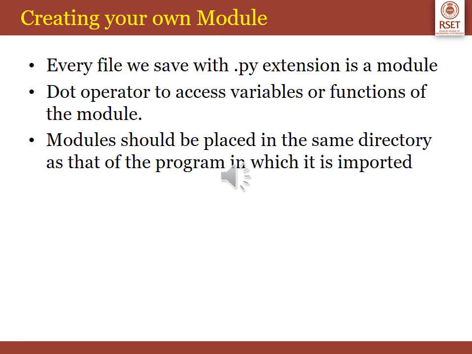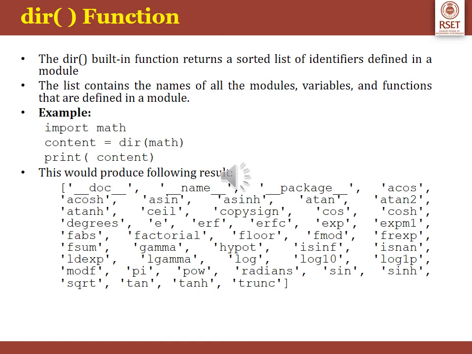Create your own module. Every file we save with a .py extension is a module, and we can use the dot operator to access its variables or functions. Please remember to place your module in the same directory as the program in which it is used. There is a built-in function, dir, which returns a sorted list of identifiers defined in a module. The list contains the names of all the modules, variables and functions defined in a particular module. The syntax for finding the modules, variables and functions associated with the math module is given as an example.